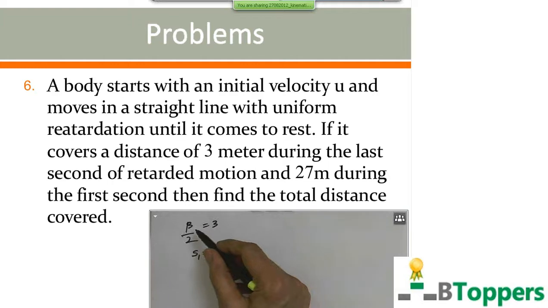So if beta is the retardation, then the distance covered in the last second is numerically equal to beta by 2. It is given that it covers 3 meters during the last second.